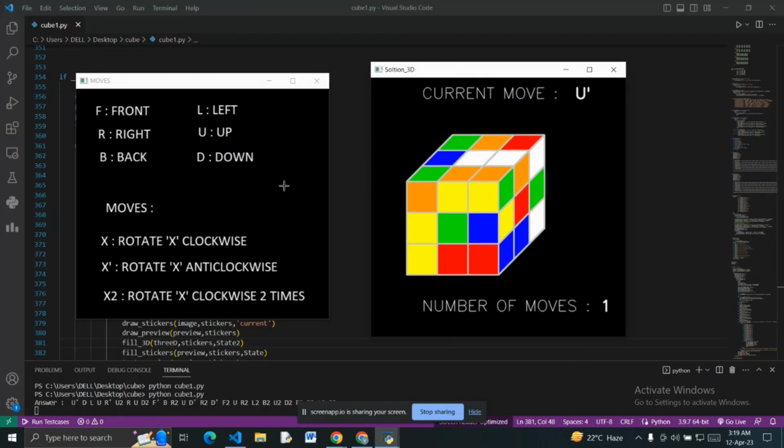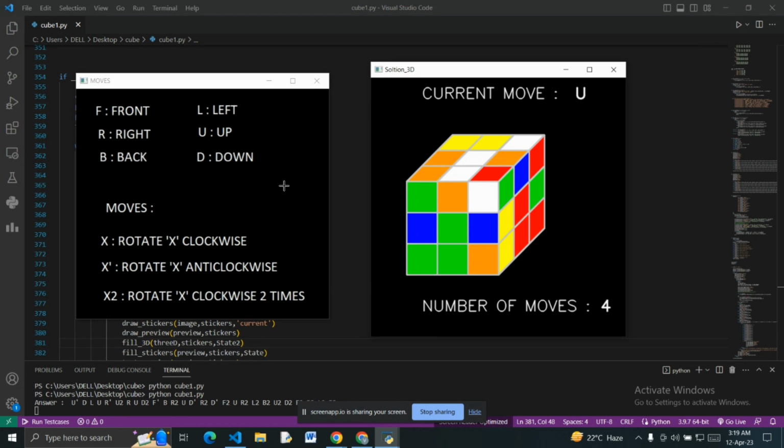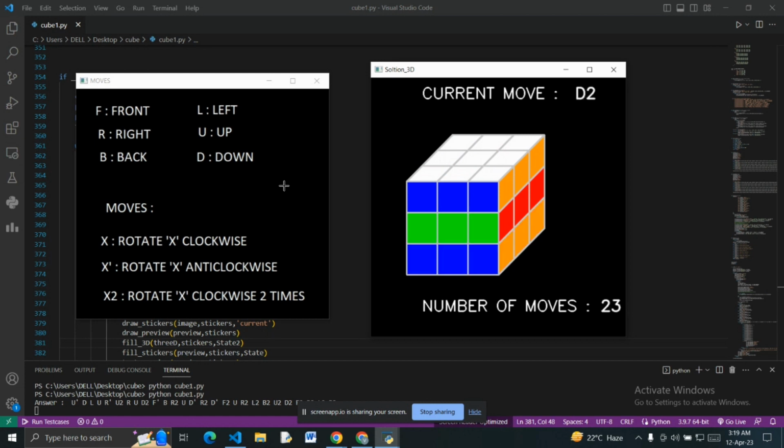Now the solution window is open. Now you have to follow all the moves given on the screen. And to show the next move, press enter. Now, as you can see, at last you will get your Rubik's Cube solved to the desired state.